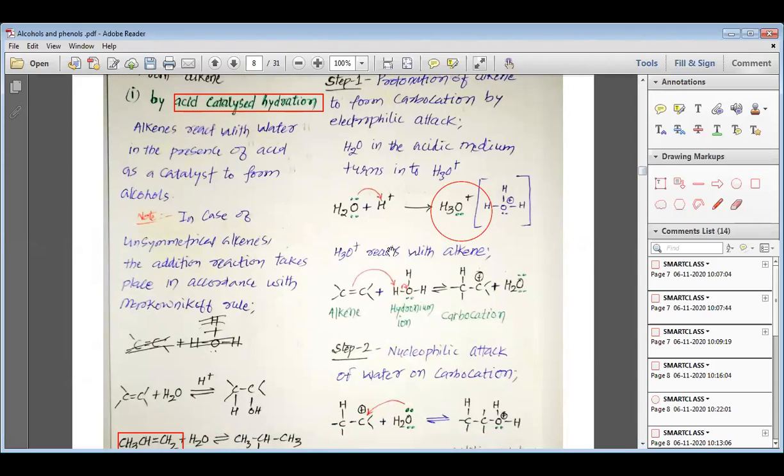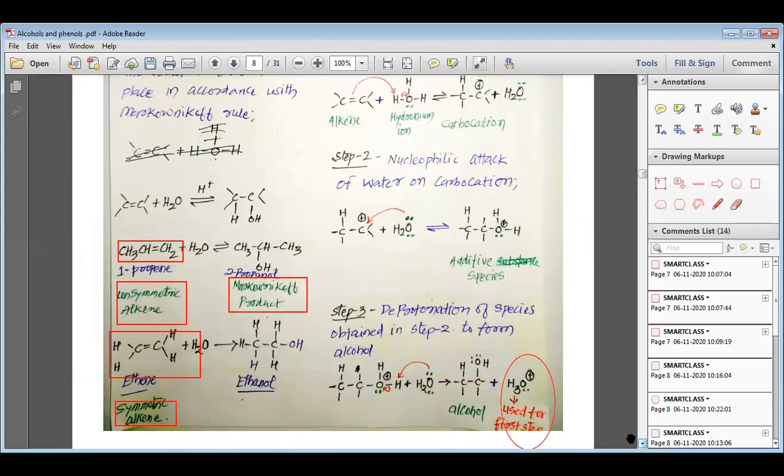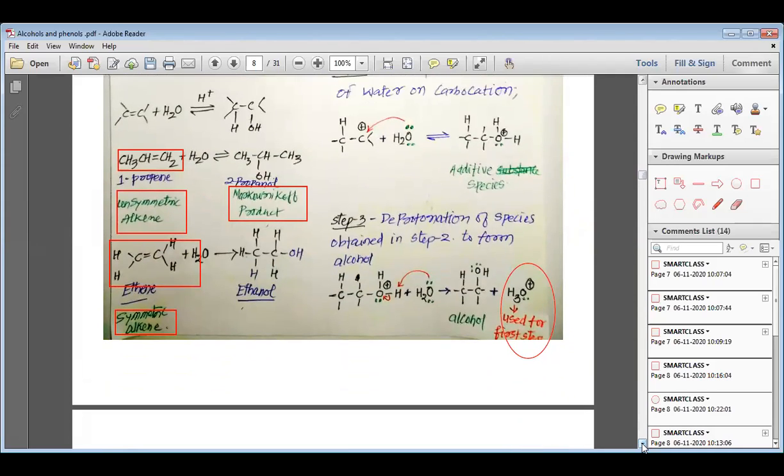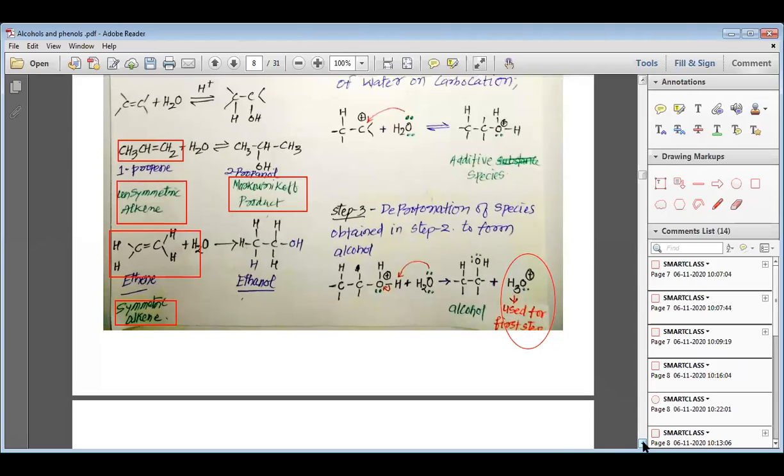In the first step, the alkene is converted into the carbocation. In the second step, the carbocation combines with water and gives us the additive species. And in the third step, the additive species undergoes deprotonation and gives us alcohol and hydronium ion. This hydronium ion can be utilized again for the first step.